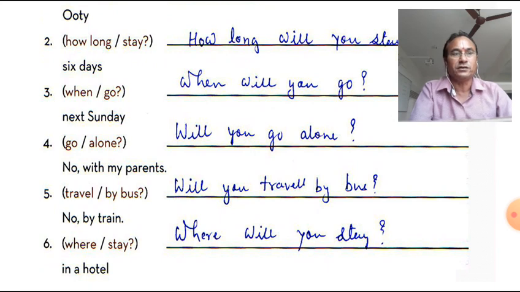where stay? We will have to use will, and according to that we will have to use a pronoun, and the pronoun will be the same, you. Where will you stay? In a hotel. So we have used will here, and using the pronoun you we have asked questions. Now let's move to exercise number 2.